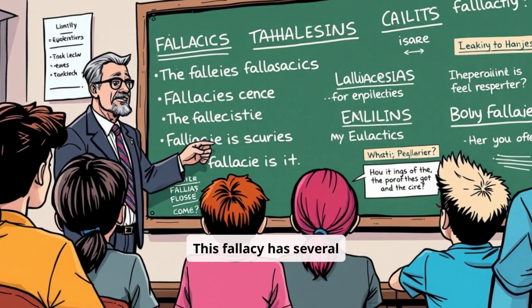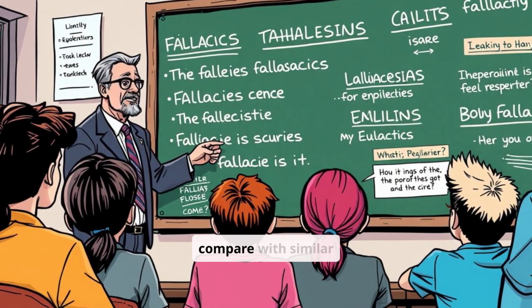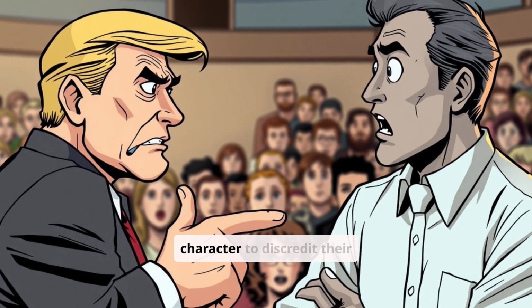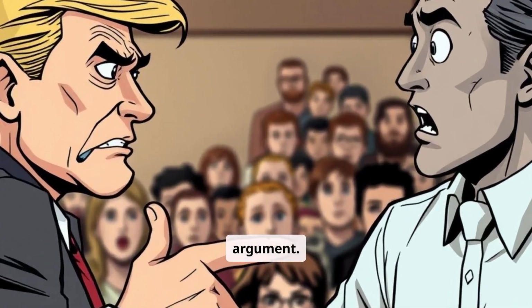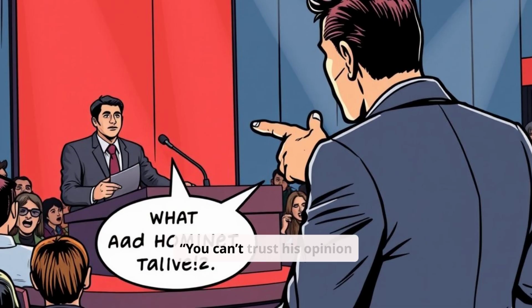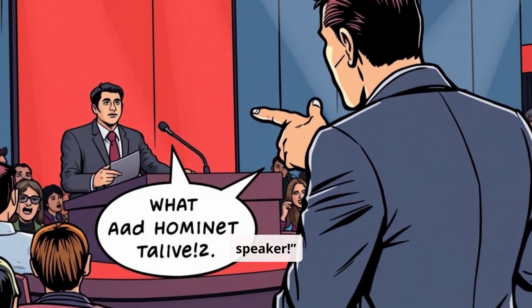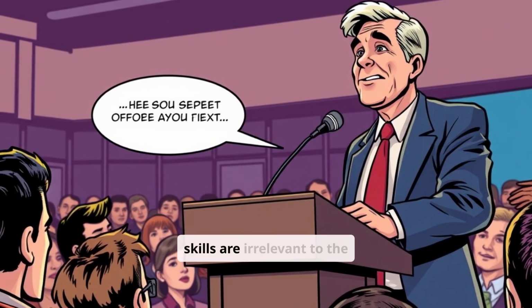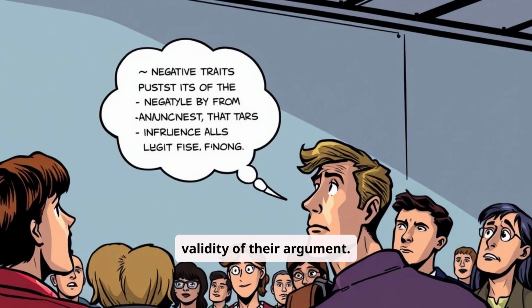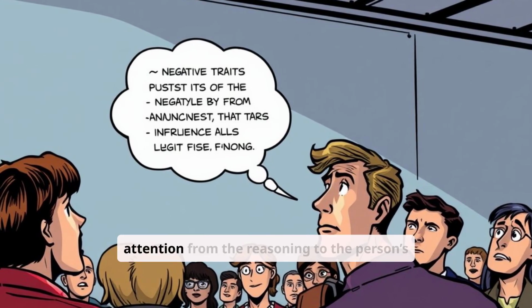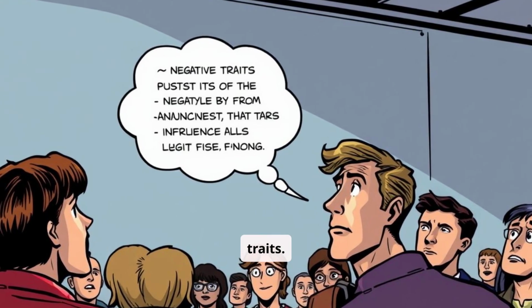This fallacy has several forms, which we'll explore and compare with similar errors. 2.1 Abusive Ad Hominem. This form attacks a person's character to discredit their argument. Example: "You can't trust his opinion on rationalism. He's a terrible public speaker." The speaker's communication skills are irrelevant to the validity of their argument. This fallacy diverts attention from the reasoning to the person's traits.